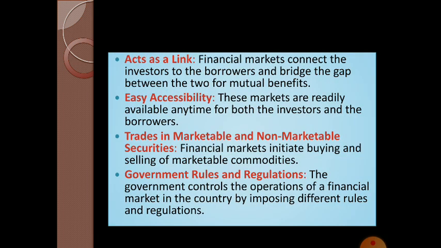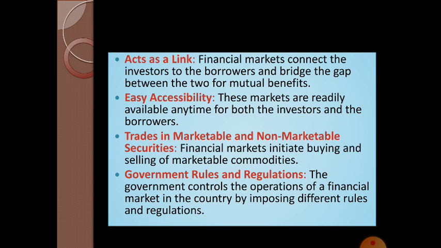The first one is act as a link. Here financial market connects the investors to the borrowers and bridges the gap between the two for the mutual benefit of the two parties, the investors and borrowers. And the next feature is easy accessibility. It means the financial market is readily available anytime for both the investors and the borrowers. They can trade, sell and purchase at any time in the financial market. There is easy accessibility to the financial instruments or financial assets in the financial market.